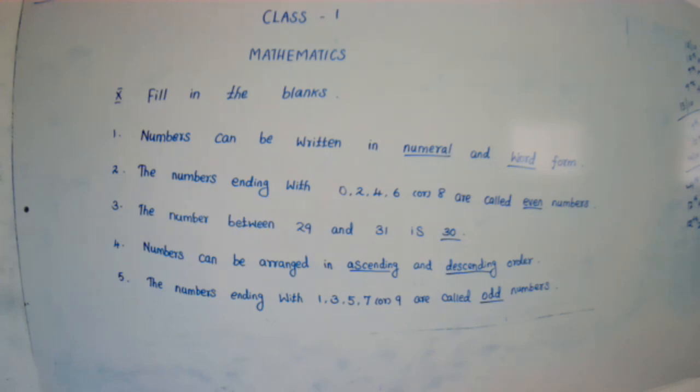What is the meaning for ascending order? Ascending order means we have to arrange the numbers from small to big. Yes or no, children? Descending order means, what is the meaning for descending order? Big number to small number.